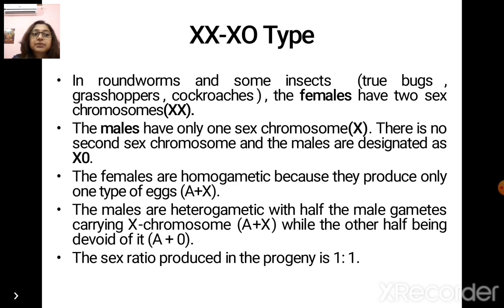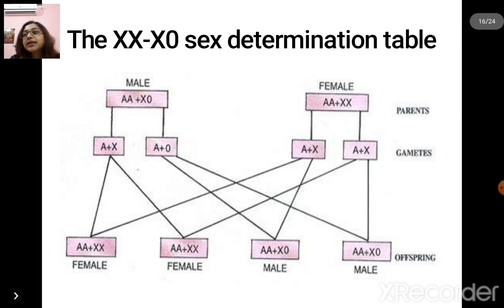Let us see how it happens. On your screen you can see that the male gametes which are produced are A plus X, autosome and X, and autosome and 0 condition. That when fused with a female gamete containing autosome and X can give rise to a male offspring, and when the X containing male gamete fuses with the X containing female gamete will always obviously give rise to the female.